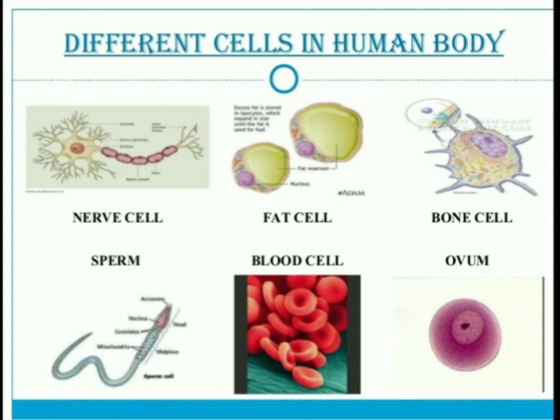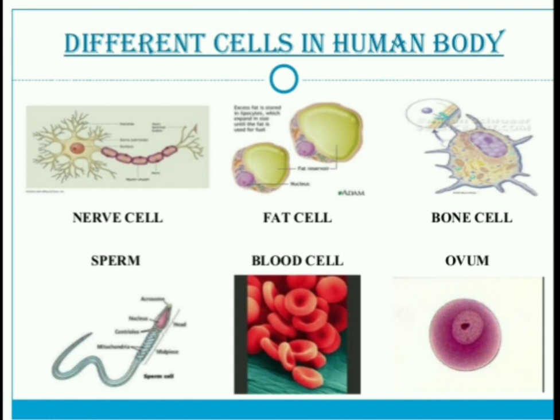Next you see the fat cell, which holds the fat content of the body. Wherever fat is available in the body, these cells have a ring-like structure. The bone cell is the basic unit of bone tissue.